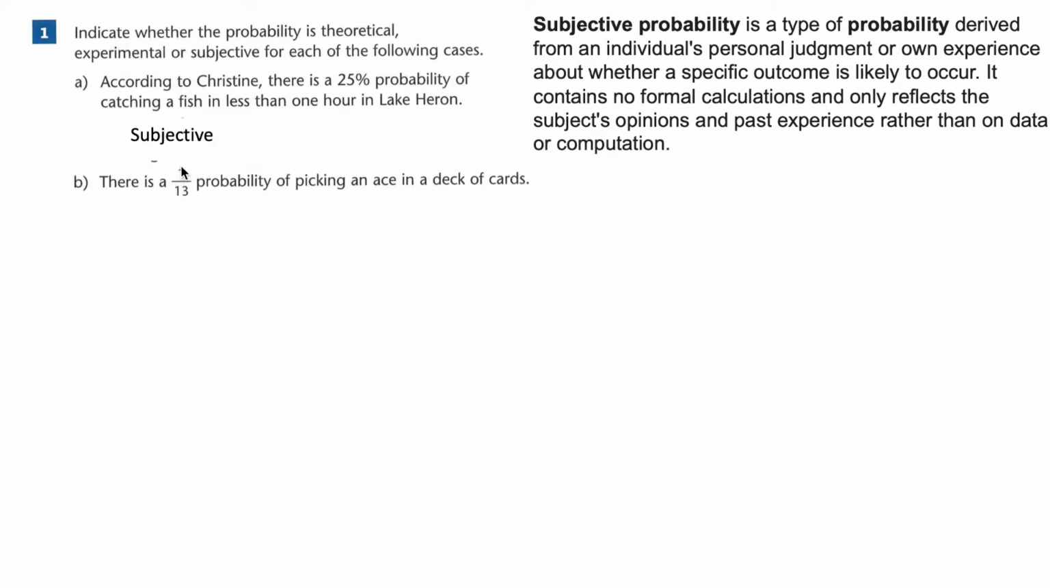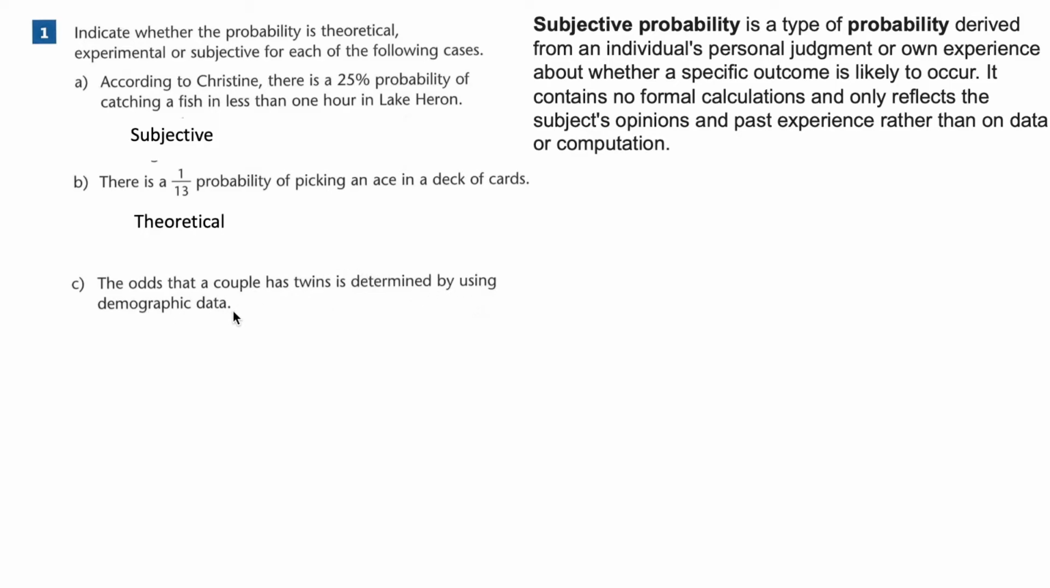B: There is a 1 in 13 probability of picking an ace out of a deck of cards. This is true. There are 52 cards in a deck, with 13 cards in a suit. The probability of picking an ace is 4 out of 52, which reduces to 1 out of 13. That is theoretical probability. That is the exact probability. Mathematical probability is theoretical.